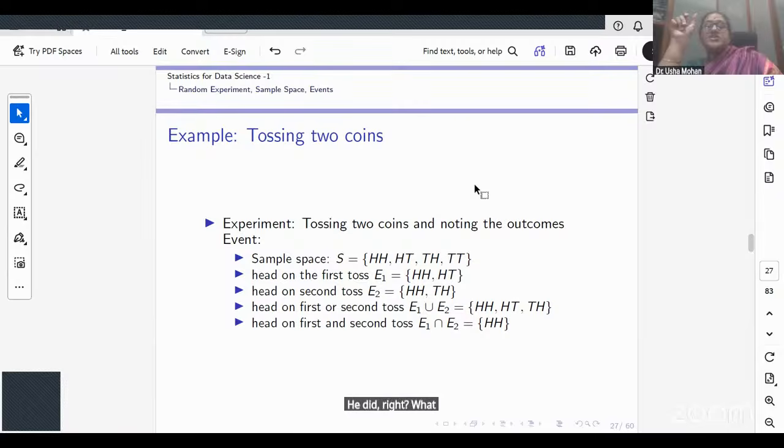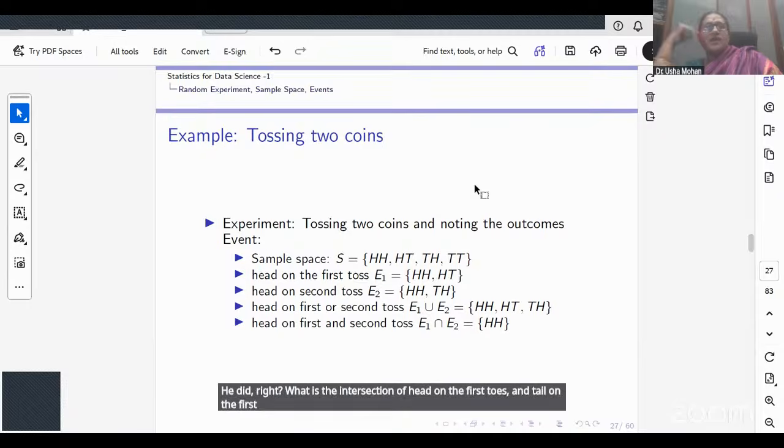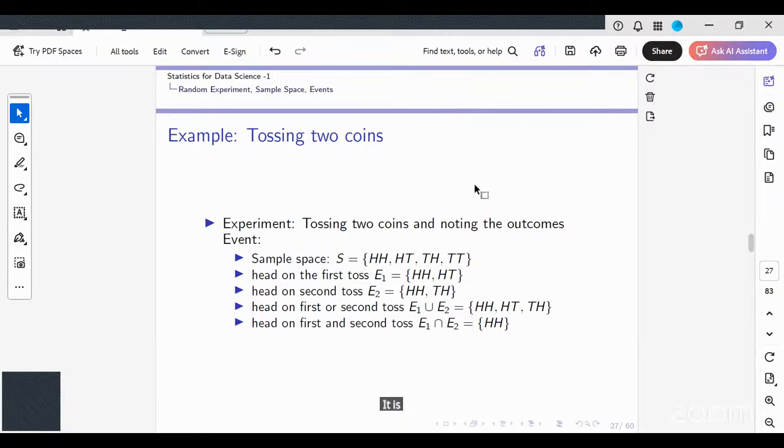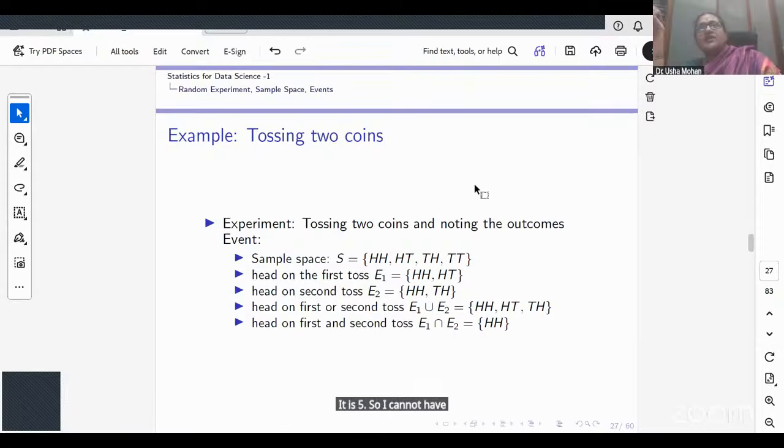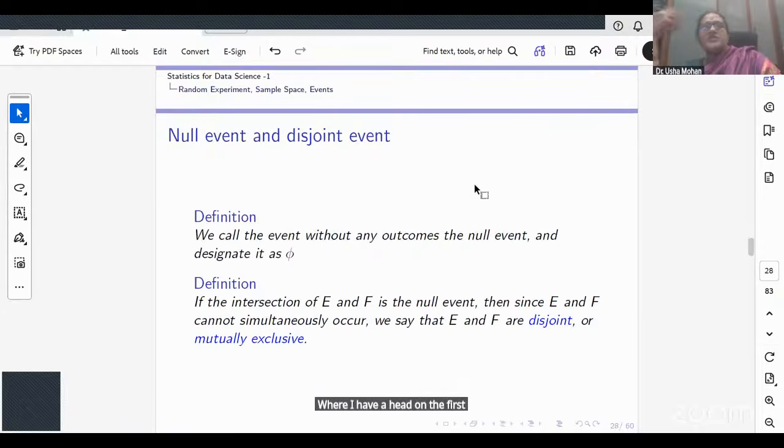What is the intersection of head on the first toss and tail on the first toss? It is phi. So I cannot have an event where I have a head on the first toss and tail on the first toss. That would say that E and F cannot simultaneously occur. So they are referred to as disjoint or mutually exclusive.